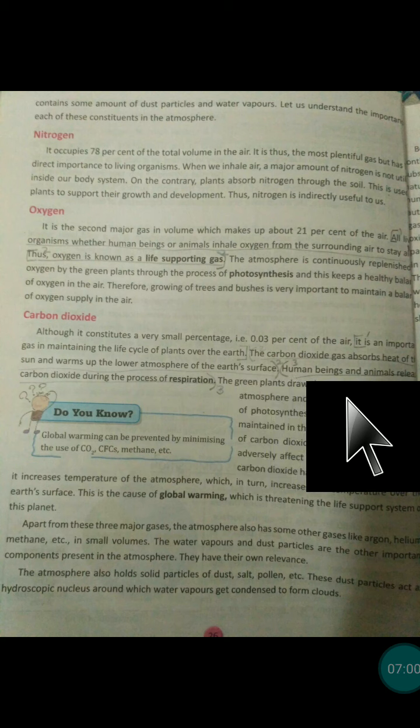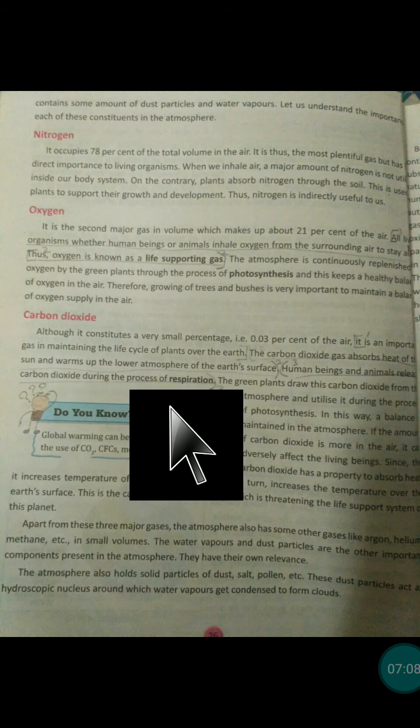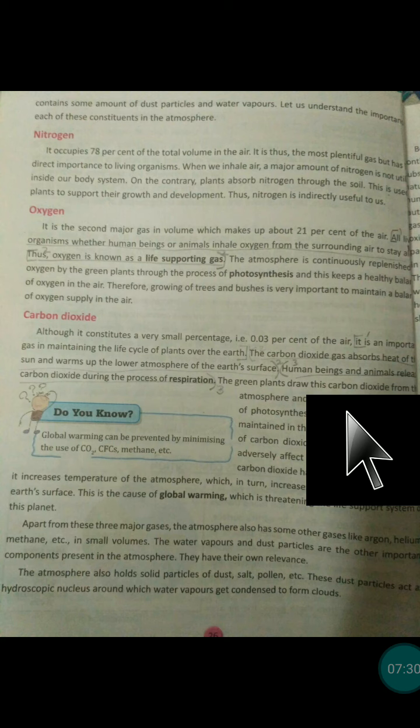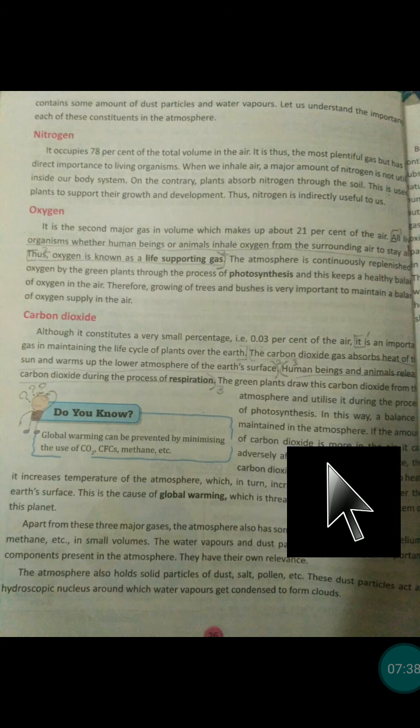Human beings and animals release carbon dioxide. They exhale carbon dioxide during the process of respiration. Respiration means exhale and inhale. Human beings inhale oxygen and exhale carbon dioxide. On the other hand, trees exhale oxygen and inhale carbon dioxide. That's why the balance is maintained on the earth. The green plants draw this carbon dioxide from the atmosphere and utilize it during the process of photosynthesis. In this way, a balance is maintained in the atmosphere.